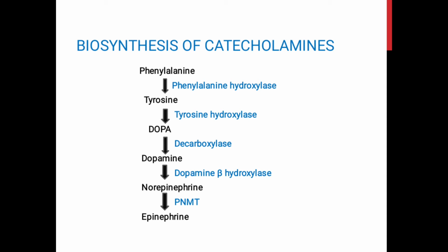Now, this dopamine enters the chromaffin granules and gets converted into norepinephrine in the presence of the enzyme dopamine beta hydroxylase. The norepinephrine which is produced inside the granules diffuses back into the cytoplasm and gets converted to epinephrine by the enzyme phenylethanolamine N-methyl transferase, shortly called PNMT, using S-adenosyl methionine as the methyl donor.